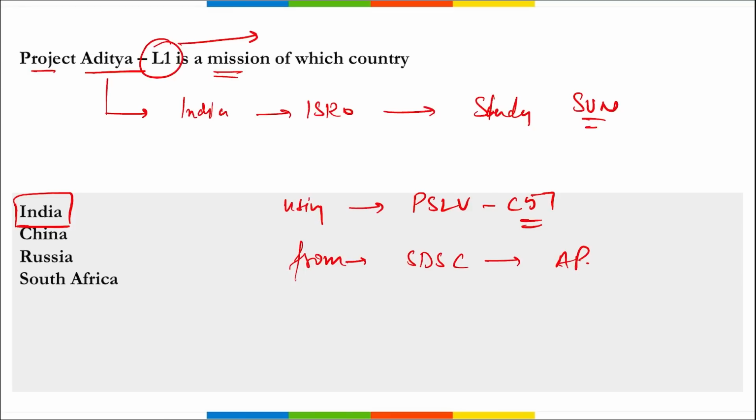And for PSLV C57, it was the 59th flight of PSLV, correct? Apart from this, who is the mission director of this project Aditya L1? Here the mission director is also important, Nigar Shaji, right? An ISRO woman scientist from Tamil Nadu is the director of this Aditya L1 mission, correct?